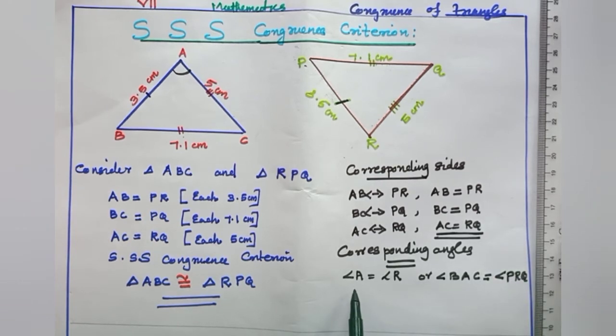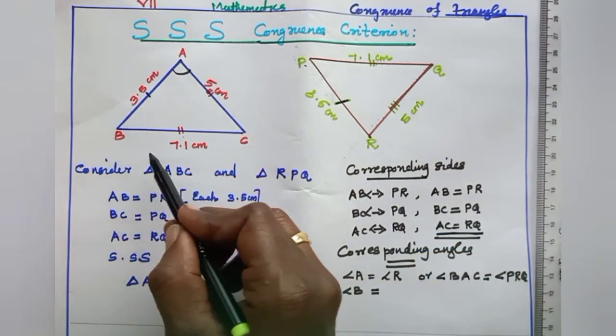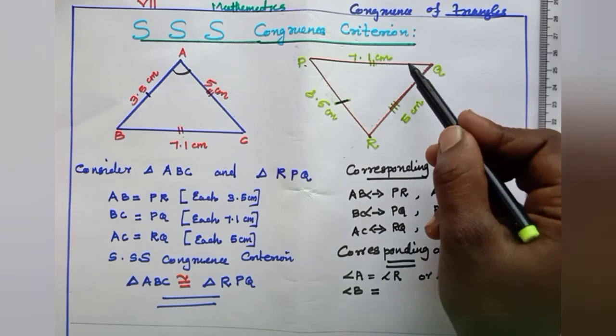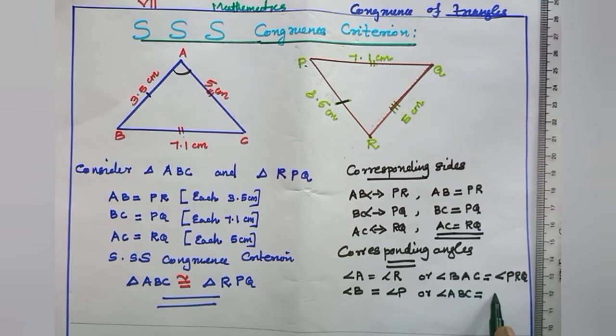Then second, angle B is equal to angle P, sorry, not angle Q. Angle B is equal to angle P, otherwise we can write angle ABC equal to angle RPQ.